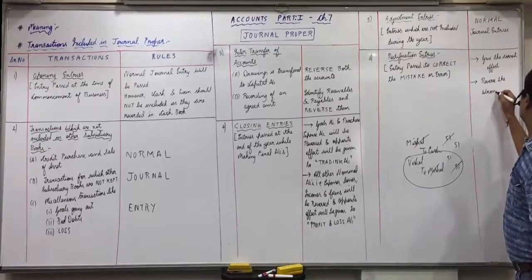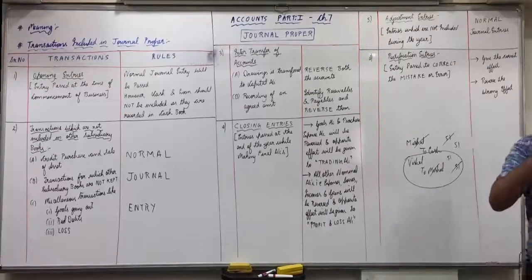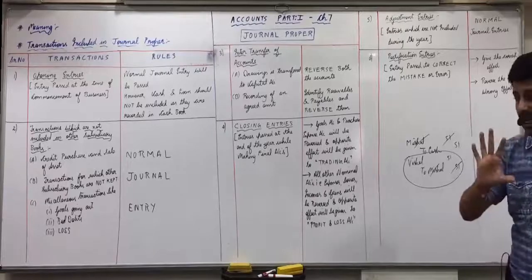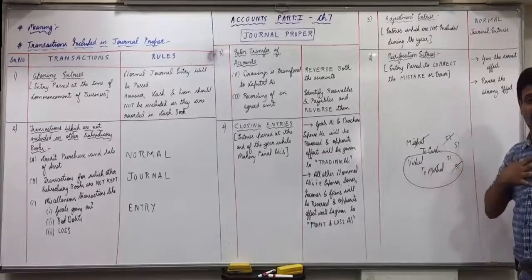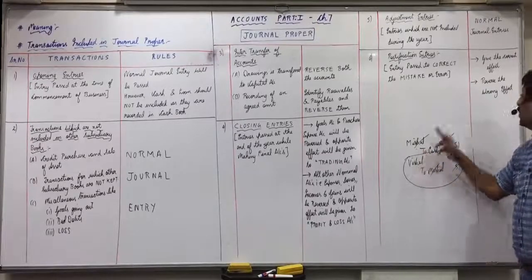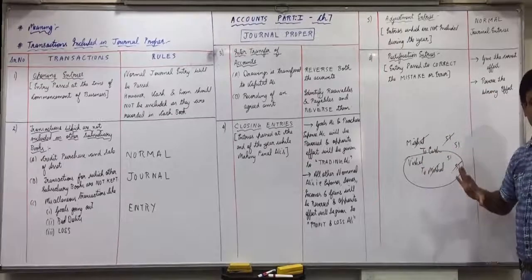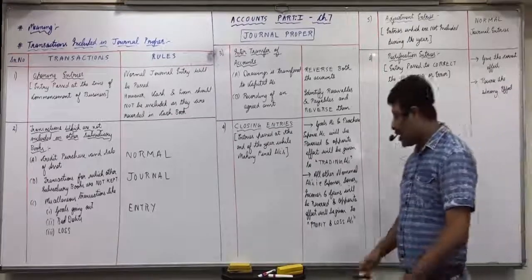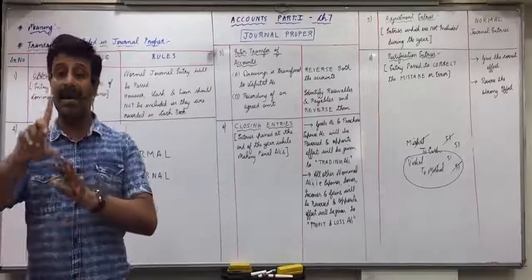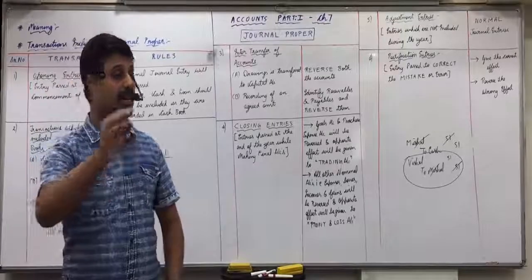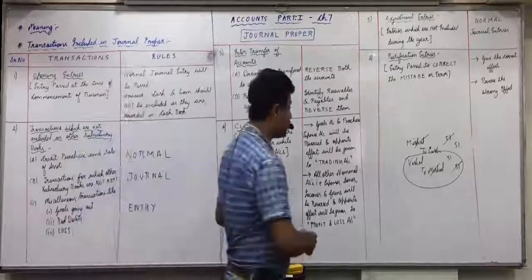For example, I actually paid the money to whom? So correct effect should be Vishal is the receiver, debit the receiver, Vishal account debit. Give the correct effect, Vishal account debit. I wrongly debited which account? Mishal. Reverse the wrong effect. So Mishal you will reverse and credit. Means what is the rectification entry? Vishal to Mishal. So how will you get the rectification entry? Rule 1, give the correct effect. Rule 2, reverse the wrong effect. Did everyone of you understand this? Now you can note it down.